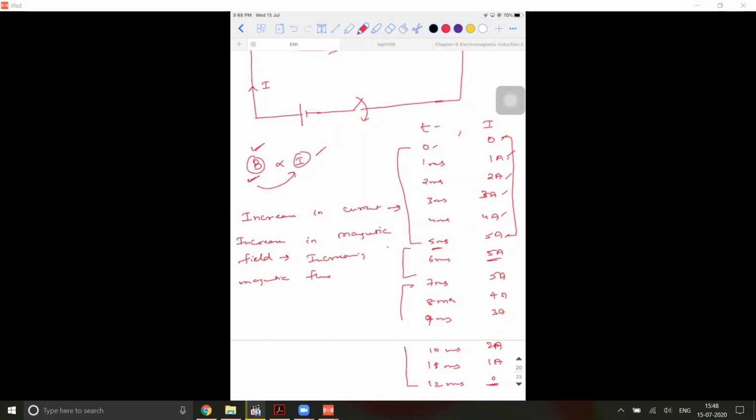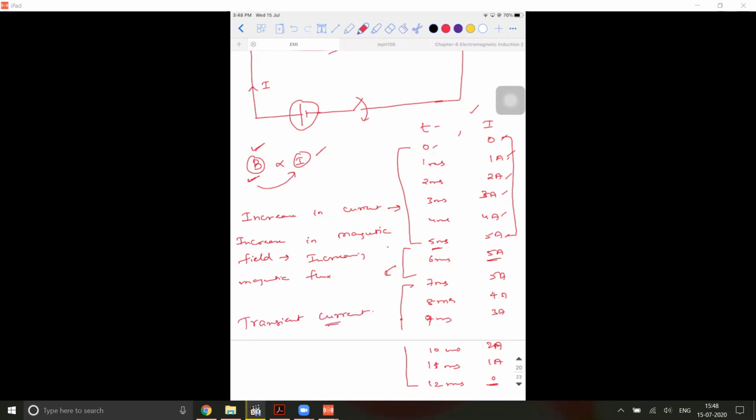Is the magnetic flux changing between 5 milliseconds and 7 milliseconds? No, sir. So what are the three processes happening? Growth of current is happening, steady state current is flowing, and once you remove the key, there is a decay of current taking place. You can generate the EMF across the ends of this coil only under two scenarios: either the current is increasing or the current is decreasing. But when you have connected a DC source, all these exist only for a short span of time. The current which exists for a very short time is called transient current.